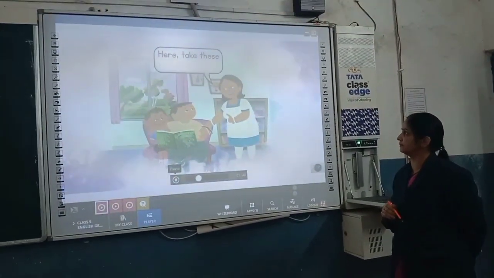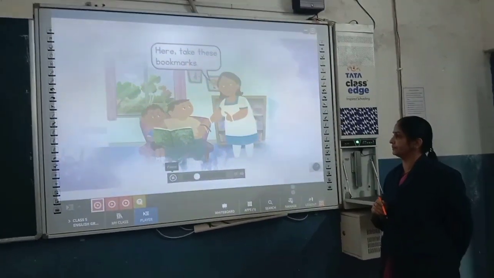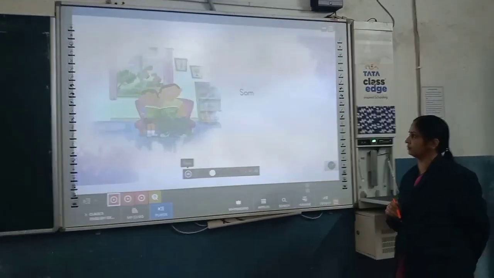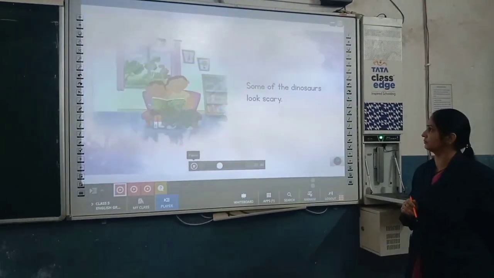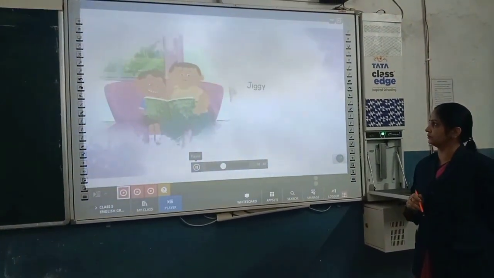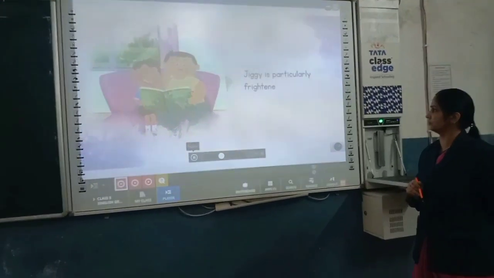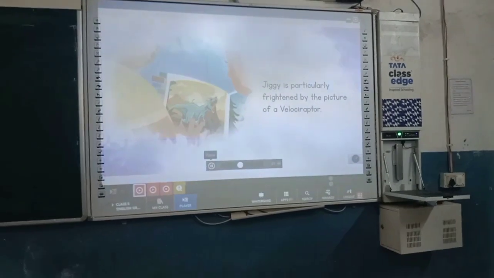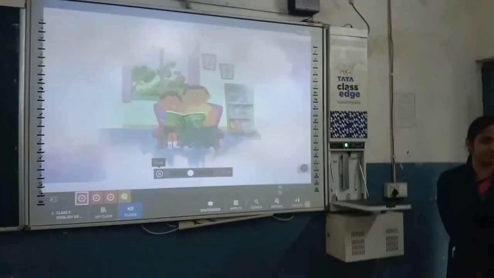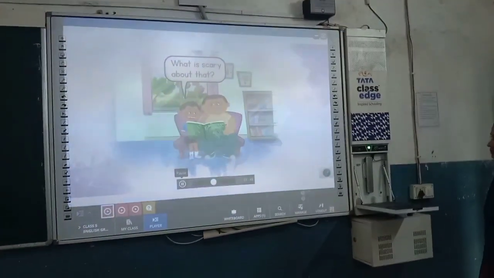Here, take these bookmarks. Some of the dinosaurs look scary. Jiggy is particularly frightened by the picture of a velociraptor. What is scary about that?